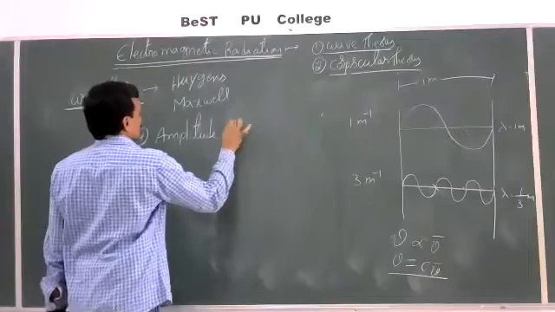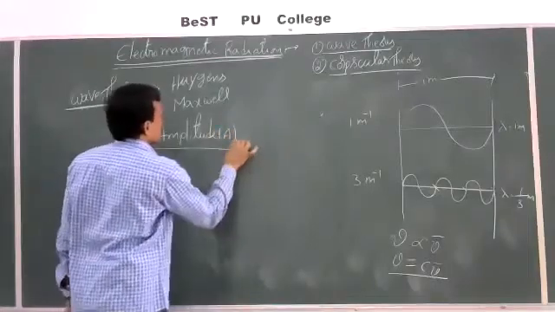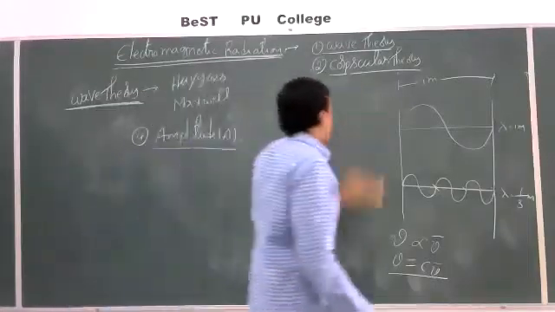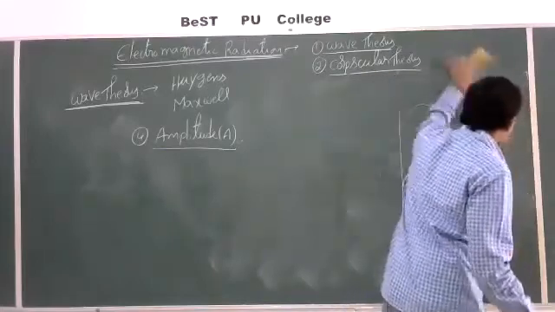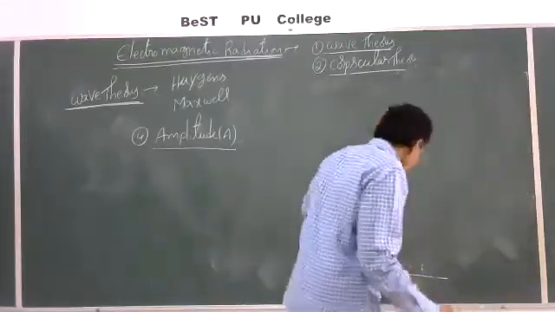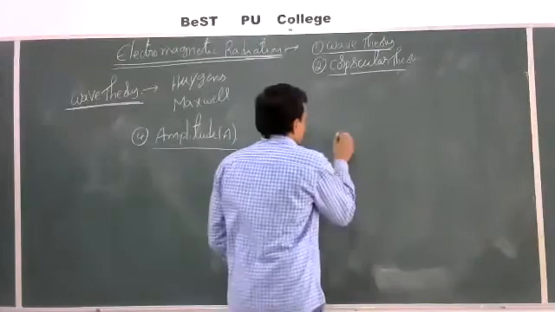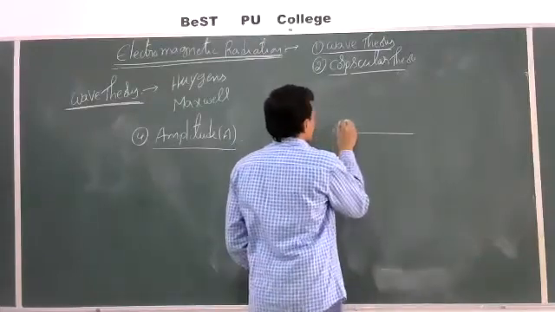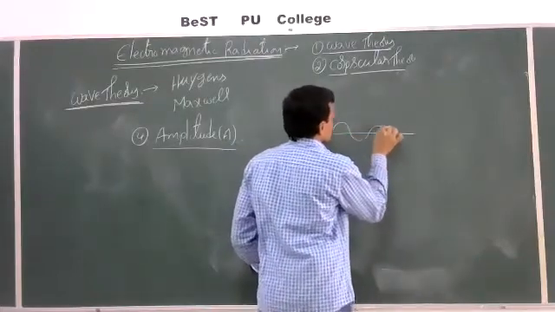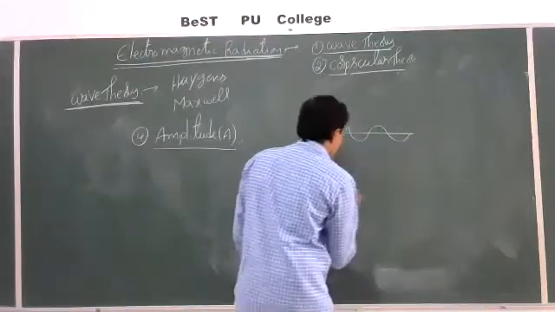Used by the symbol A. See, this amplitude is nothing but the height of the crest. For example, this is a wave. Now one more we will take same here.